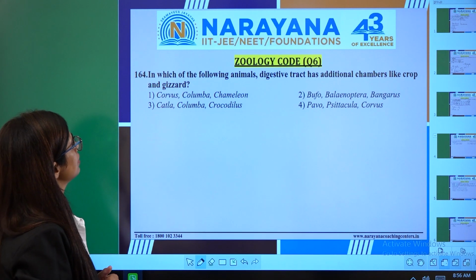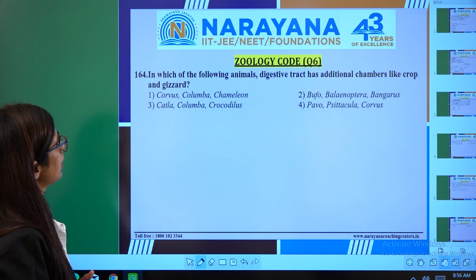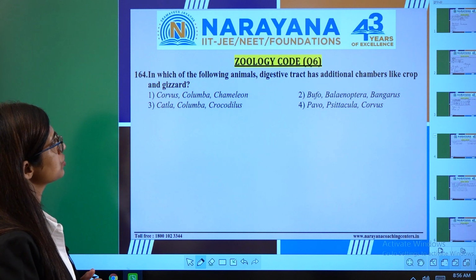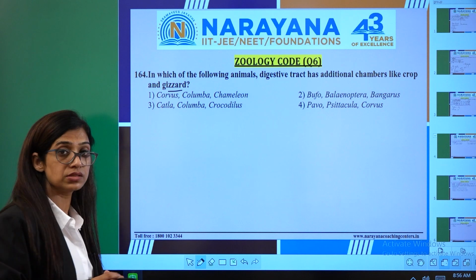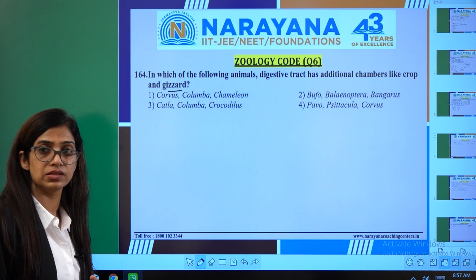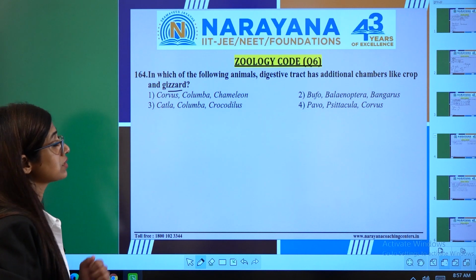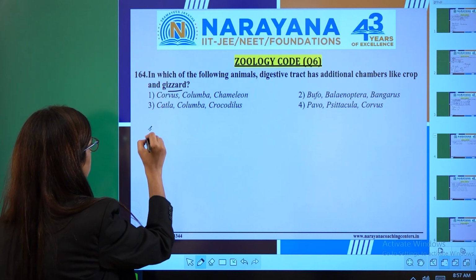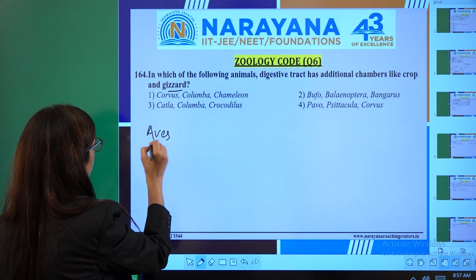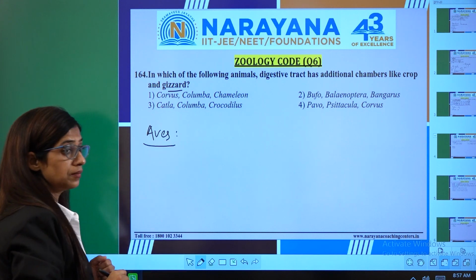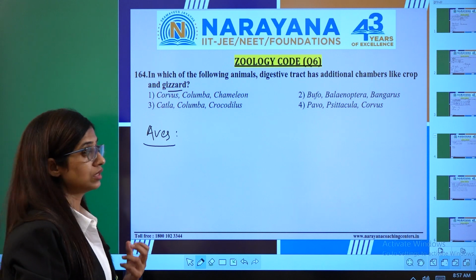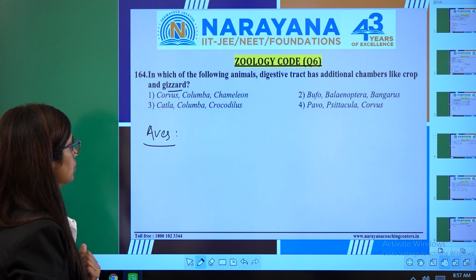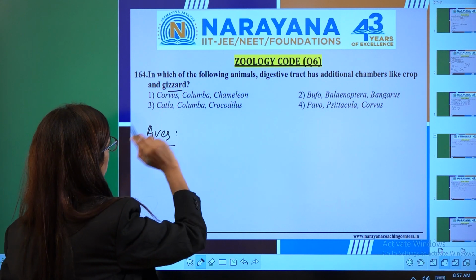Here in this question, it is written: in which of the following animals does the digestive tract have additional chambers, like crop and gizzard? This is clearly written in NCERT. This line has come in the class Aves in NCERT. If you remember, the extra, additional chambers are given to the Aves, the birds. So we have to look for the birds.